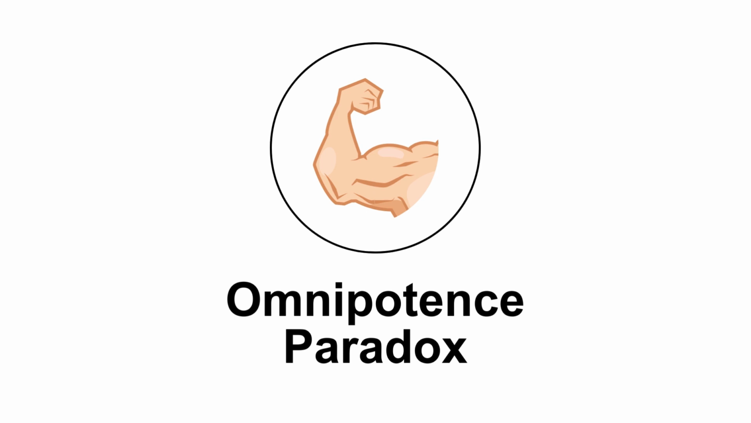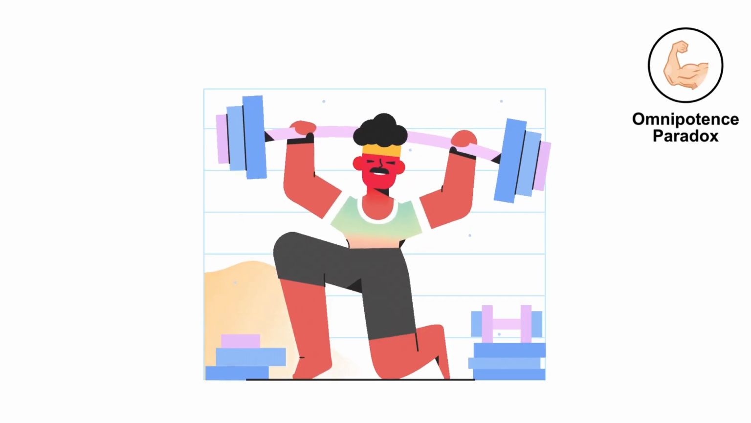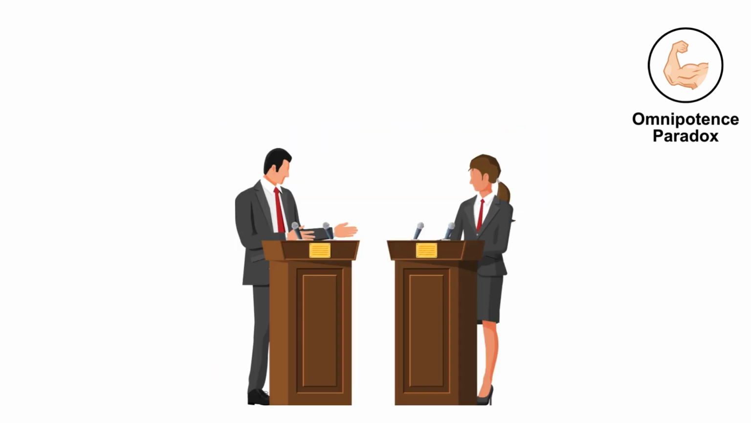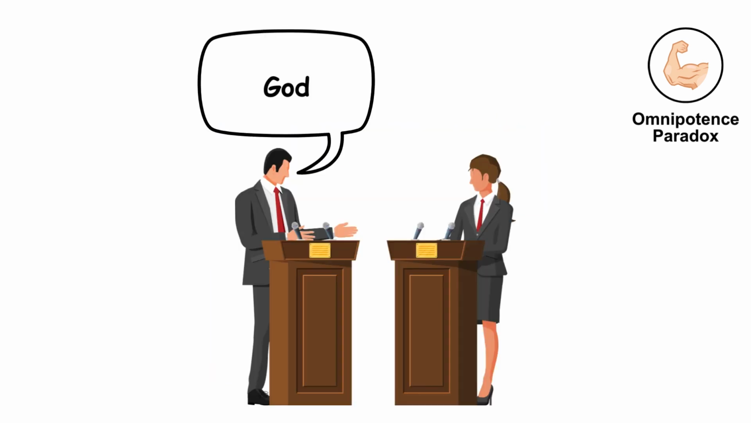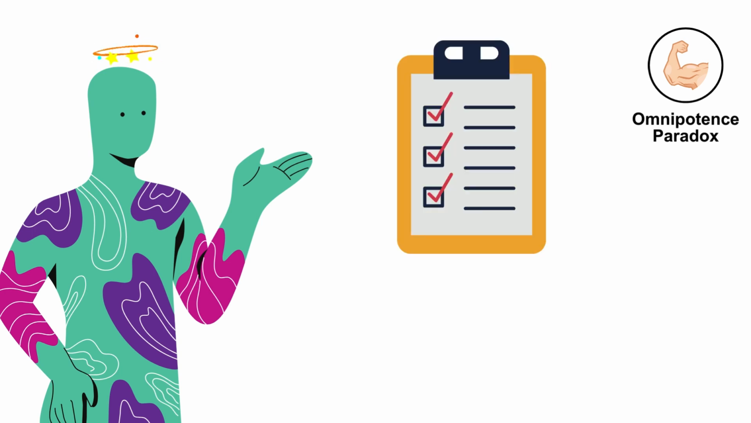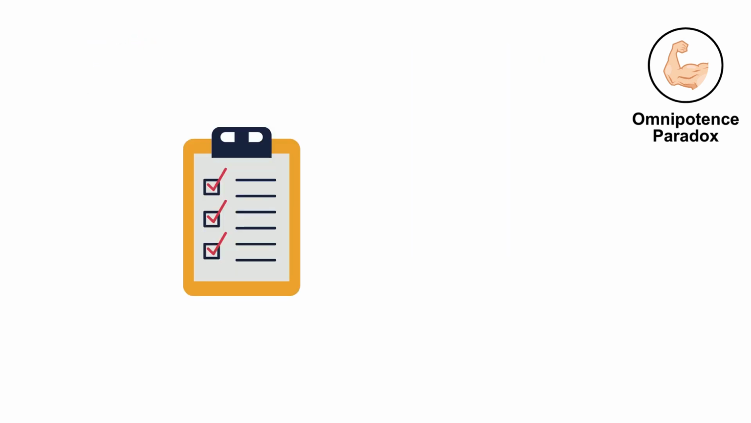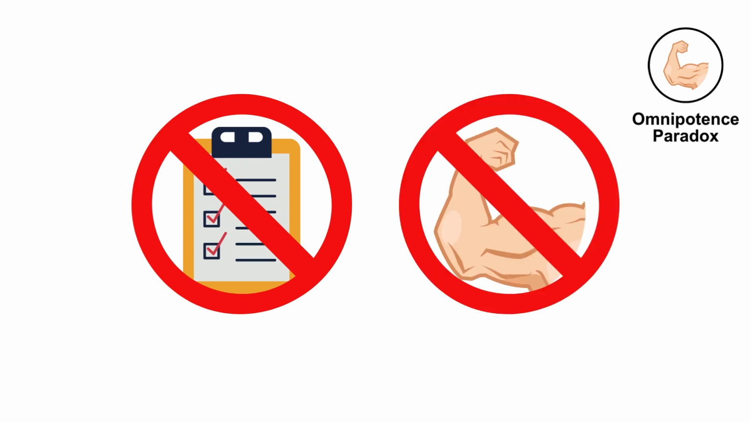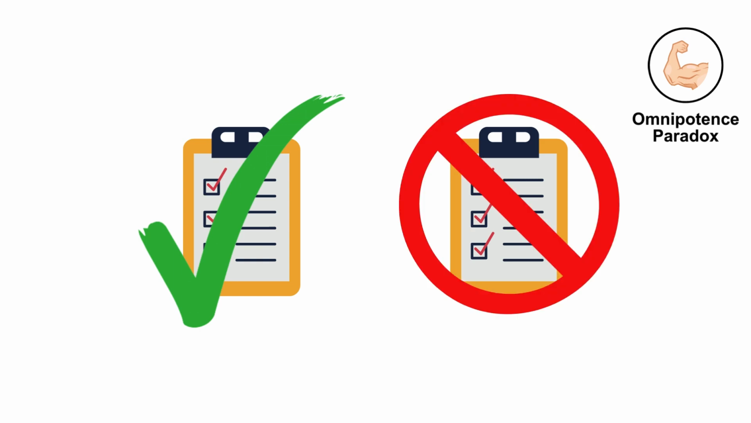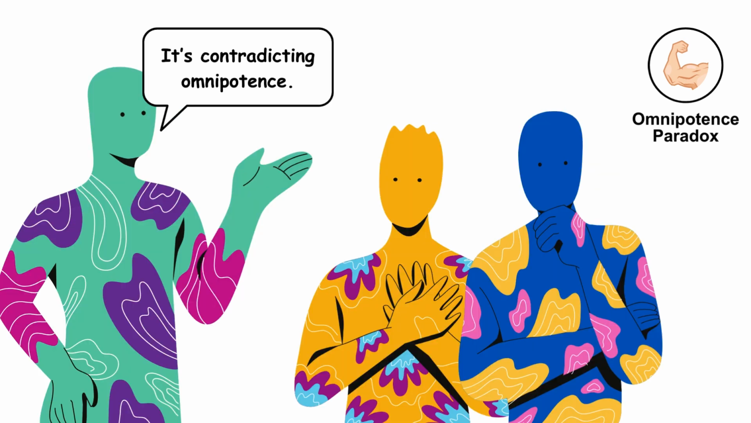The Omnipotence Paradox. This paradox challenges the concept of omnipotence, all-powerfulness, often applied to discussions about the nature of God. Can an omnipotent being create a task so difficult that even they cannot accomplish it? If they can't, then they're not truly omnipotent. But if they can, then there exists something they cannot do, also contradicting omnipotence.